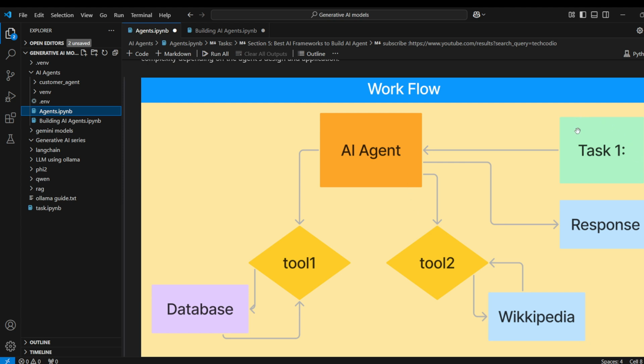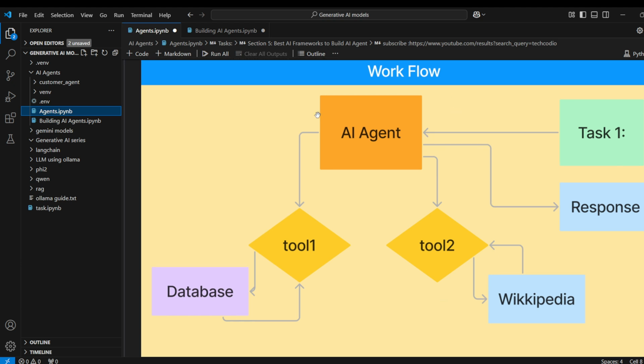It is going to start with the task. We are giving the finance agent the task: analyze two stocks for us. One is for me and one is for you guys who are watching this video. So we have given a task. This agent will take up the task. It has two tools, tool 1 and tool 2. What it does is go to Wikipedia, identify two stocks, and then store them in the database. And finally, we will get the response back. For Bharat, you are going to invest in Suzlon. For you guys, subscribers, you are going to invest in NTPC, right? It is an example, guys, not a recommendation. So it is a workflow.